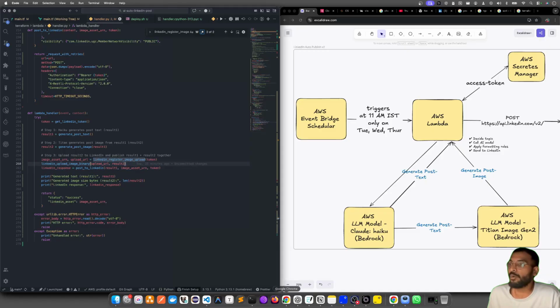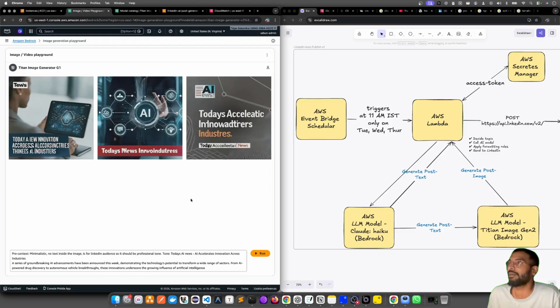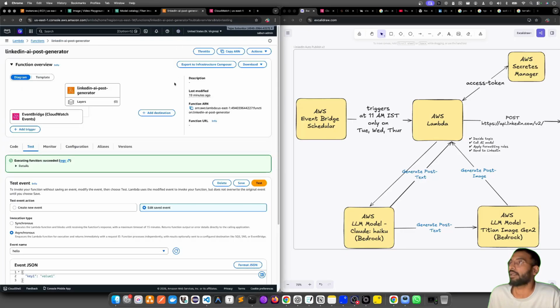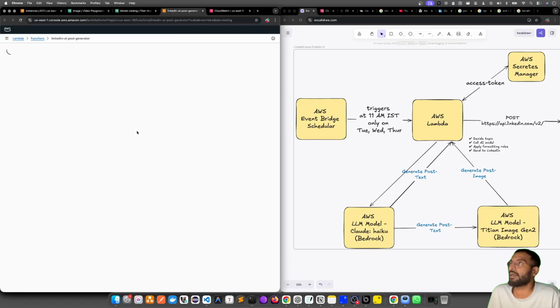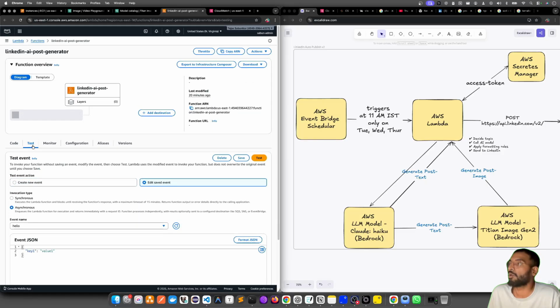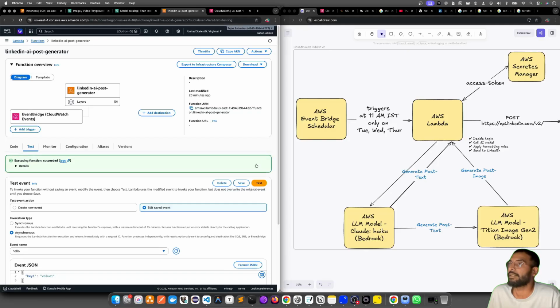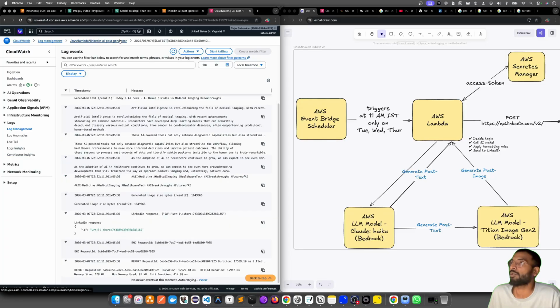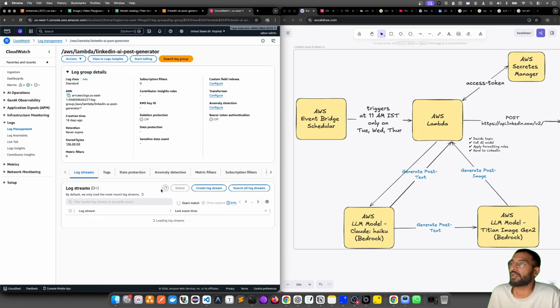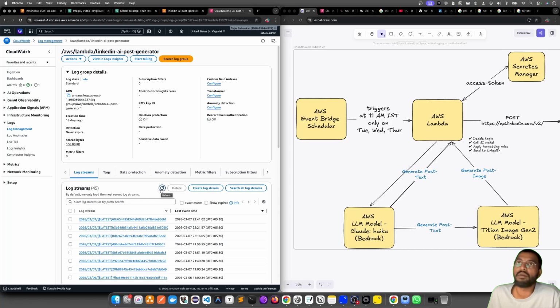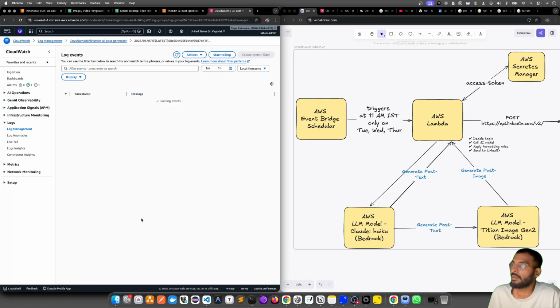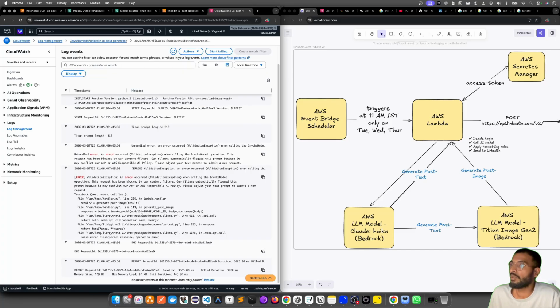So quickly going back, it's not 11 a.m. Definitely, I can't really see that, but what I can do is replicate. So I would refresh my Lambda, go to the test, and then click test, right? I'm trying to manually publish it. Going to the CloudWatch I was trying to play with before. So yeah, looks like